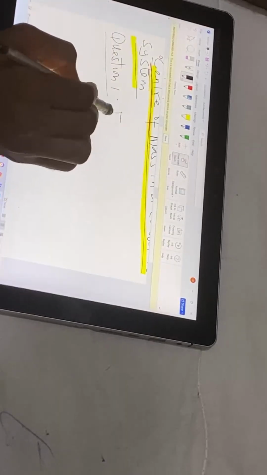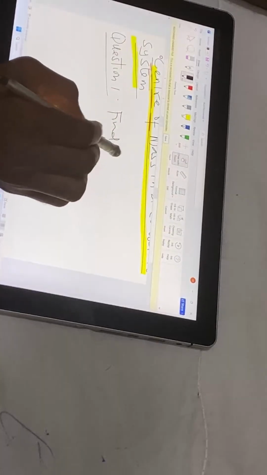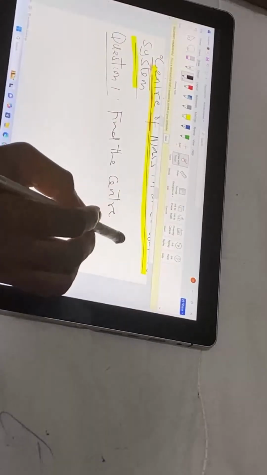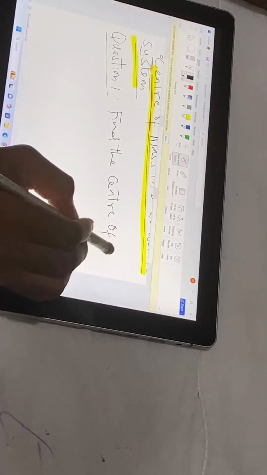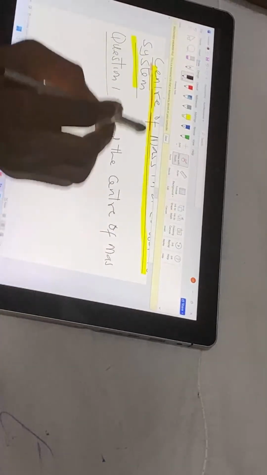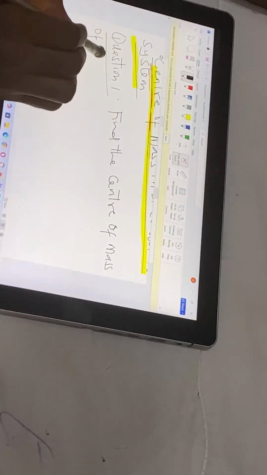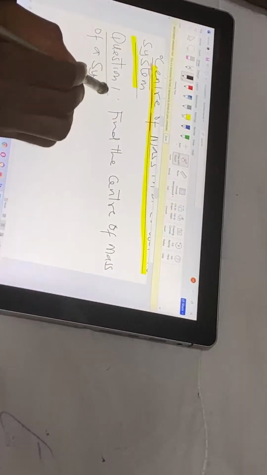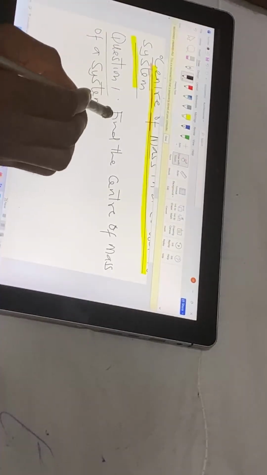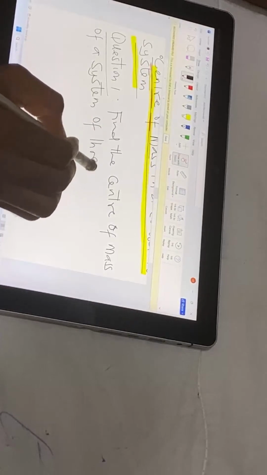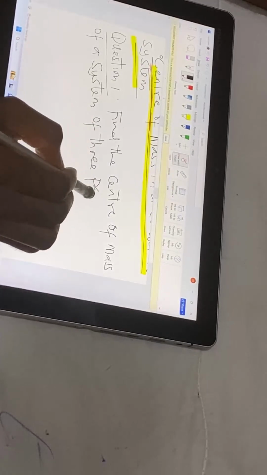It said find the center of mass of a system of three particles.